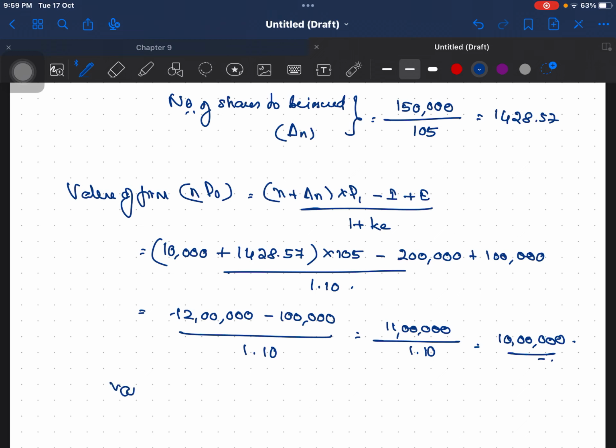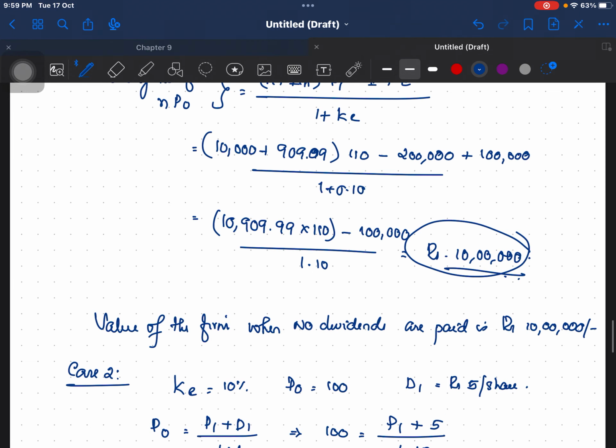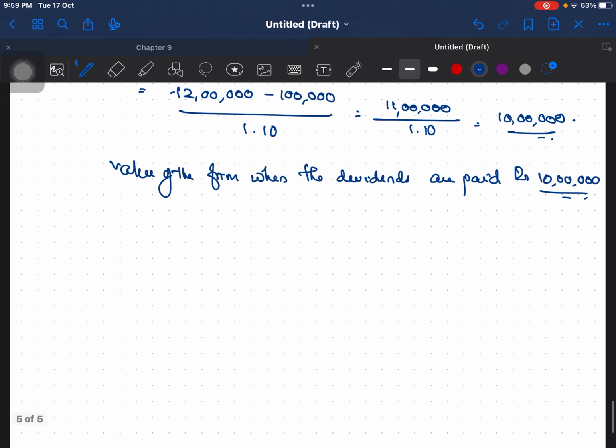So the value of the firm when the dividends are paid is rupees 10 lakh. When the dividends are not paid, what was the value? The value was 10 lakh itself, and when the dividends are paid, its value remains the same, 10 lakh.